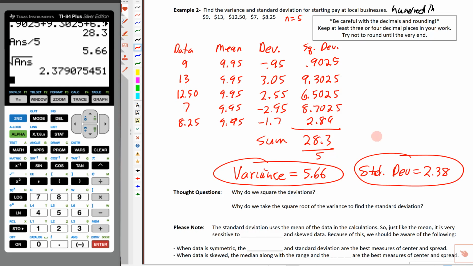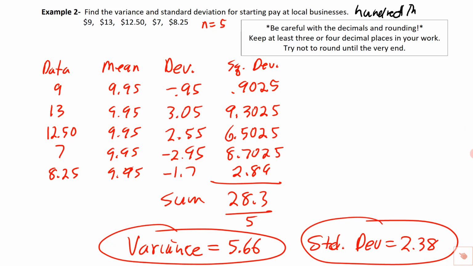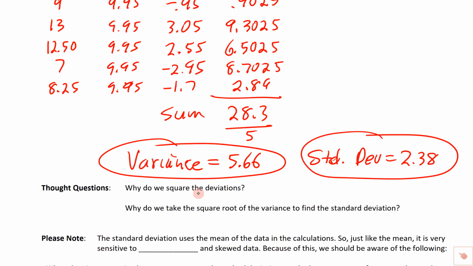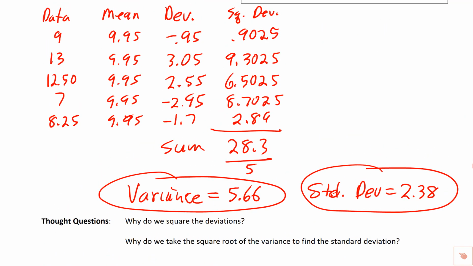So I'm going to come over here, and let's take a look at these questions at the bottom. It says, why do we square the deviations? Well, if you stop and think about it, if we were to just add these up, we've got some that are below and some that are above. These are always going to cancel each other out, because the mean, that's kind of like the typical, the middle score, the usual one. So the ones that are negative are below, and these ones are above. So those are going to balance out. This is always going to add up to be 0.